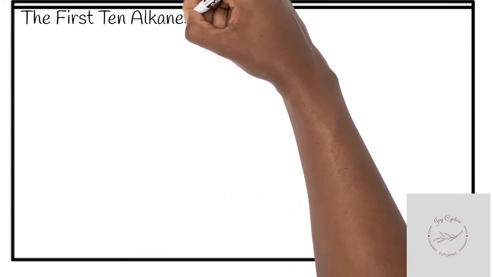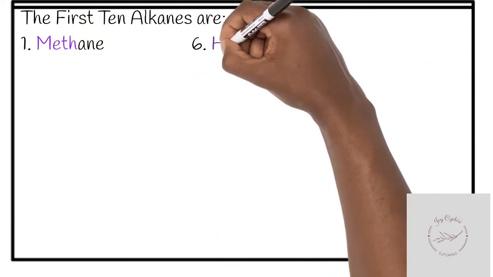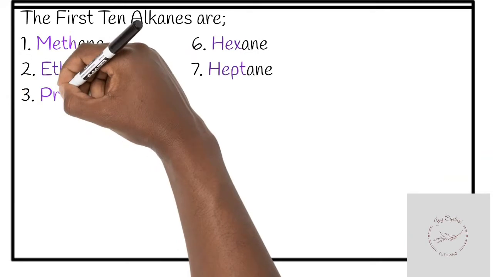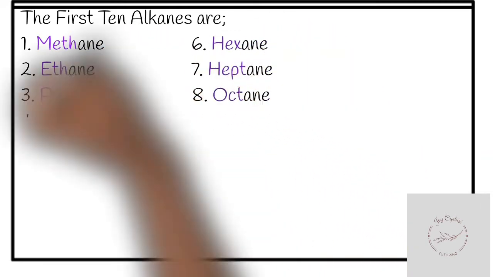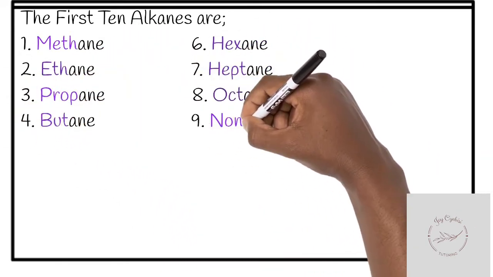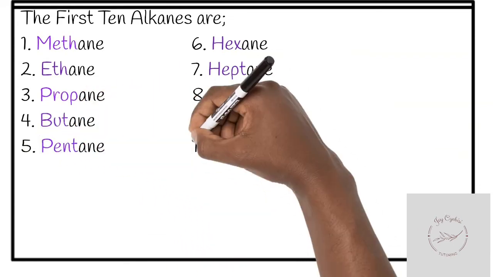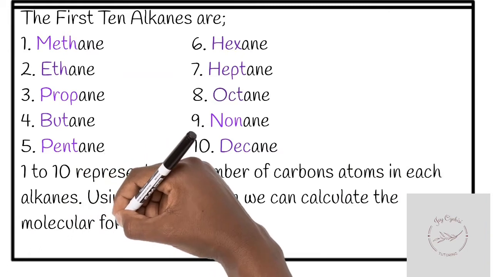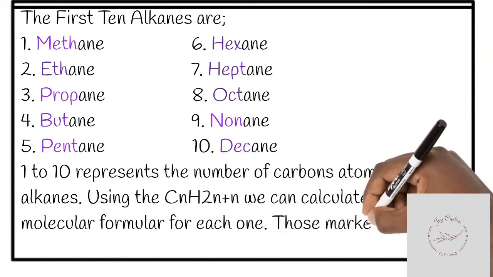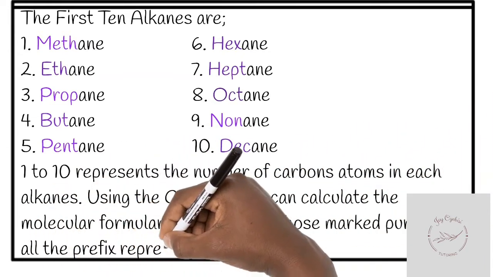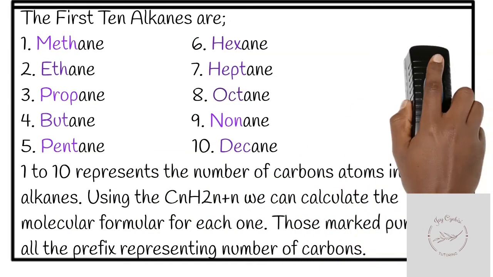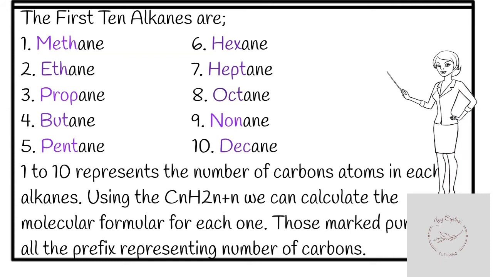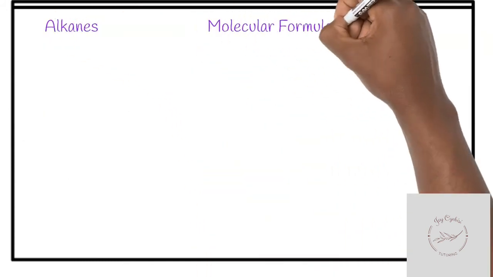The first 10 alkanes are listed on the screen. Now, note that the ones in purple color represent the number of carbon atoms. So when you see "prop", it means 3 carbon atoms. "But" means 4 carbon. And so on. "Pent" is 5, "hex" is 6. So whenever you see all these prefixes, it's telling you the number of carbon atoms that compound contains.